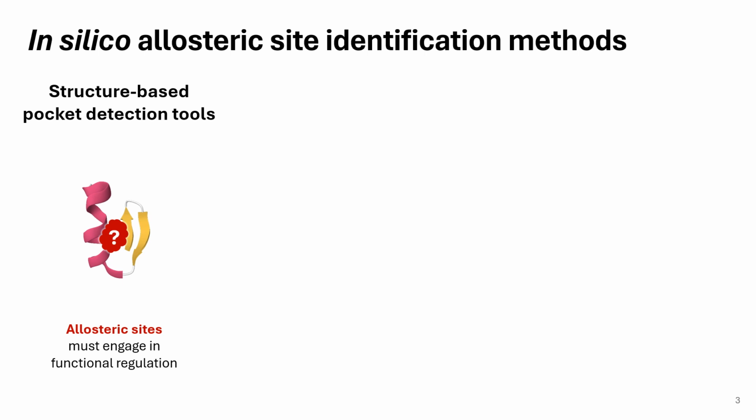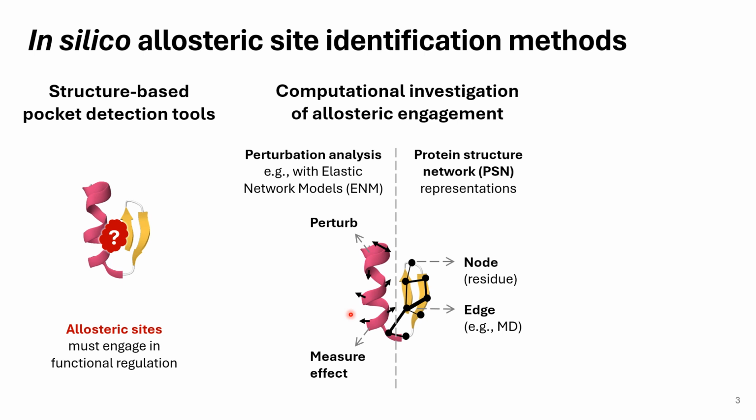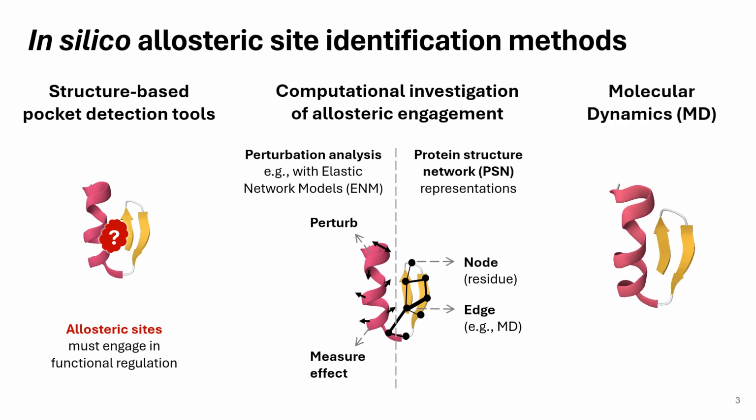There are multiple tools that are able to detect ligand binding sites in protein structures. However, allosteric sites must engage in some kind of functional regulation, and for that there are some computational approaches that probe that with models. For example, perturbation methods based on elastic network models that measure perturbations in the dynamics, and also representing the protein structure as networks of residues linked by edges that can contain different information. And also molecular dynamics is a very powerful tool to obtain information about different conformations of proteins.